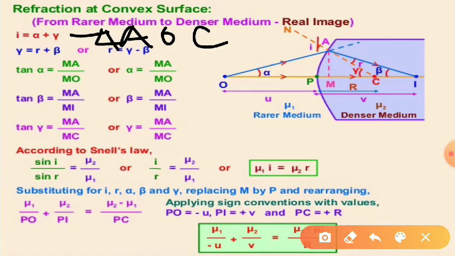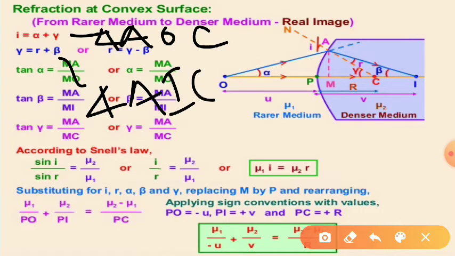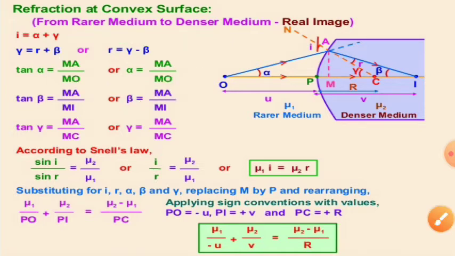Now in triangle AIC, r plus beta is equal to gamma. The exterior angle is equal to the sum of the interior opposite angles. Gamma is equal to r plus beta. So from here we get r is equal to gamma minus beta.